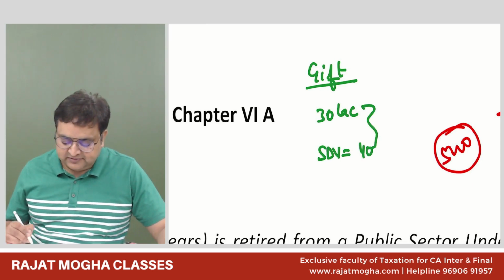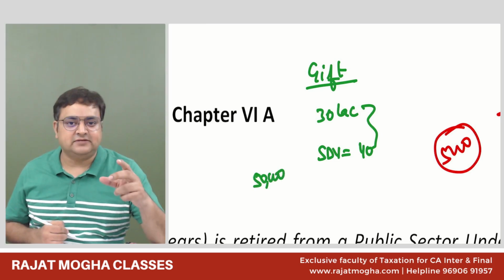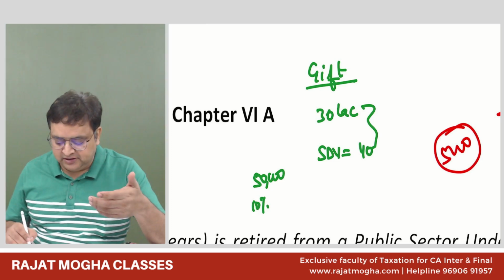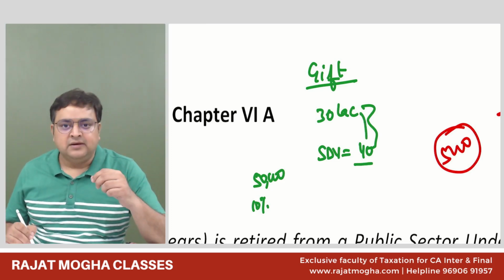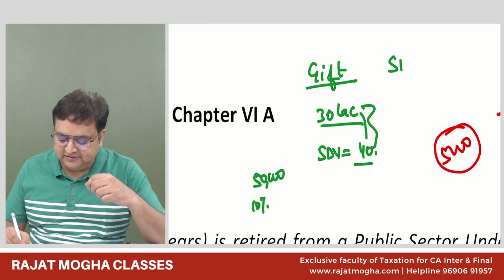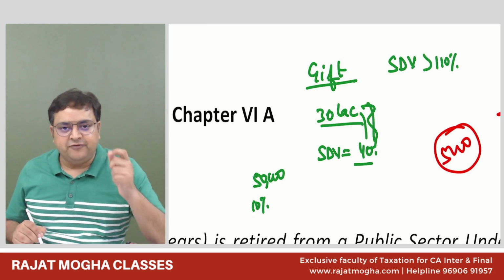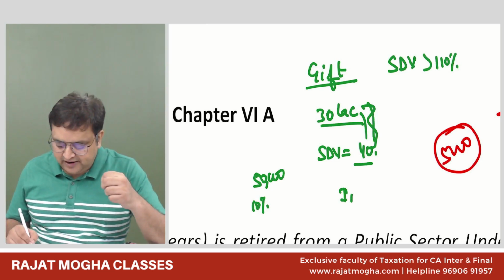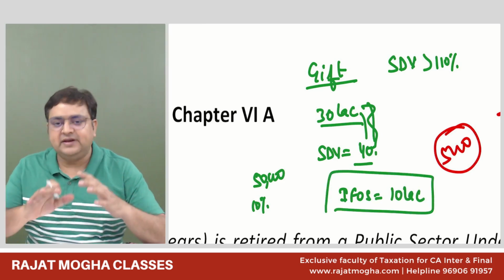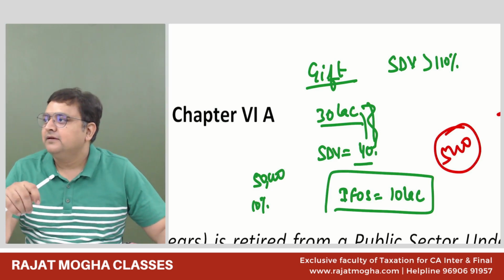So what is the difference? If this difference is more than 50,000 rupees or 10% of the stamp duty value, it is more than 10% of the value, because 4 lakh is more than 110%. In fact, it is even more. If SDV is more than 110%, such difference will become your IFOS income. So IFOS would have been 10 lakh rupees. Guys, do you remember this particular provision also? Although it is not there in this question, are you able to recall that provision as well? No?